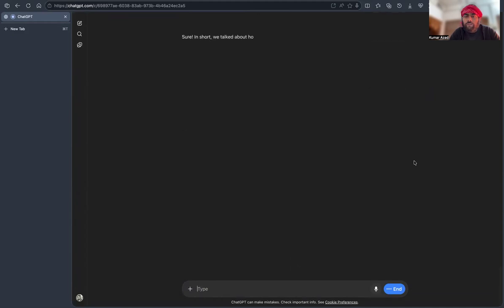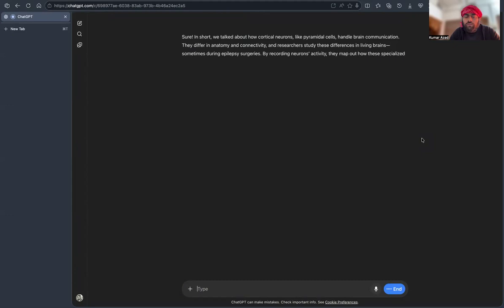Sure. In short, we talked about how cortical neurons like pyramidal cells handle brain communication. They differ in anatomy and connectivity, and researchers study these differences in living brains, sometimes during epilepsy surgeries. By recording neurons' activity, they map out how these specialized cells help form the brain's complex network, coordinating various tasks.